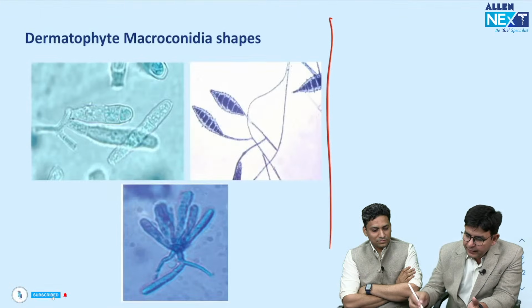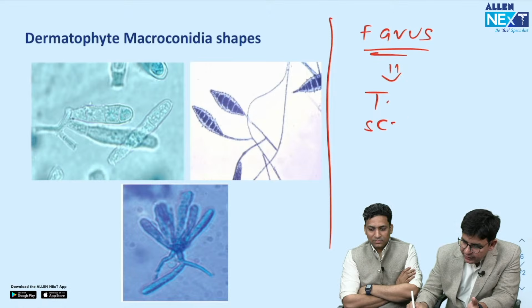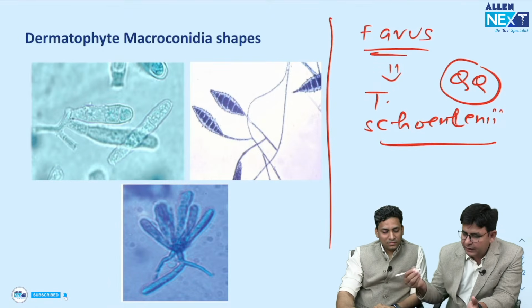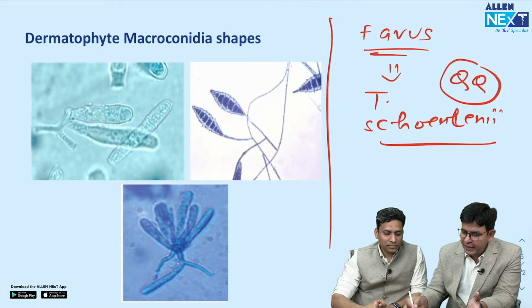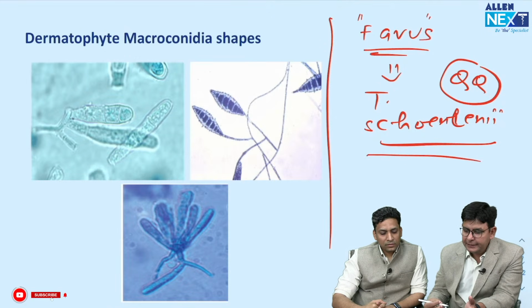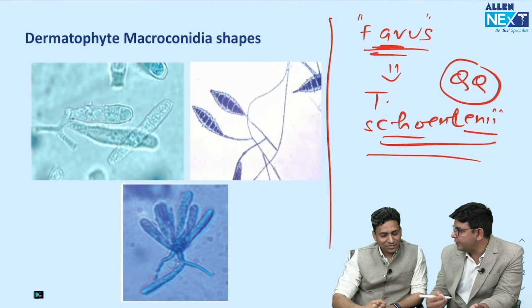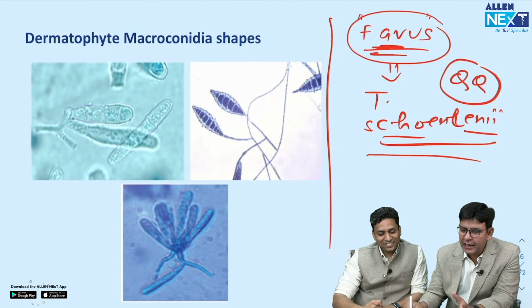Regarding favus, if somebody asks you about favus, the important organism is Trichophyton schoenleinii. This organism is frequently asked. Manish sir will also agree, this question has come a number of times. Favus is caused by what? Favus is caused by Trichophyton schoenleinii. And I have made a mnemonic for this also to remember. Favorite shoes lane. Okay. Favorite shoes lane, because it is asked so many times.